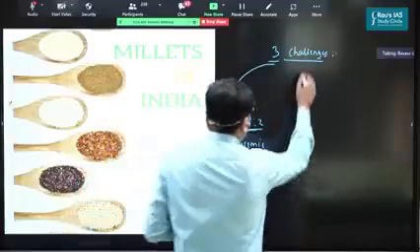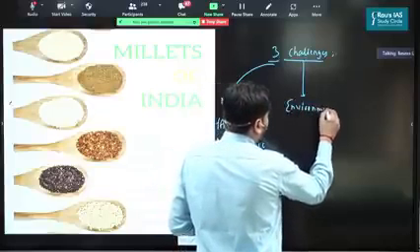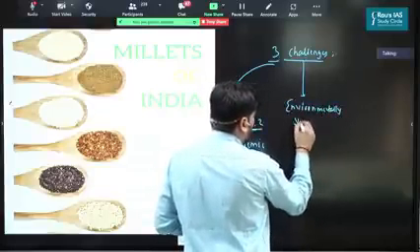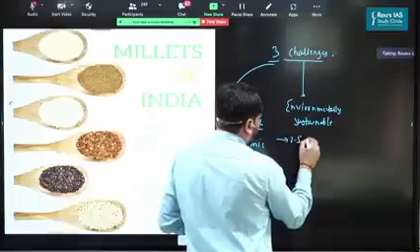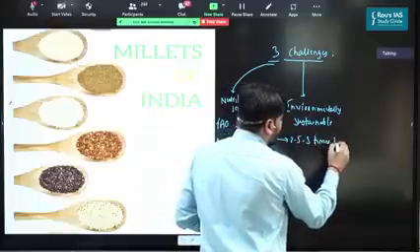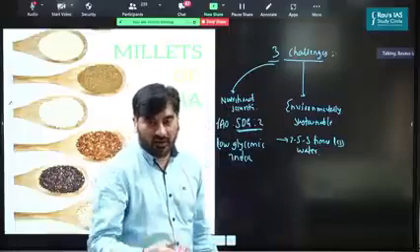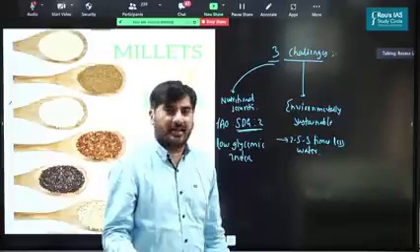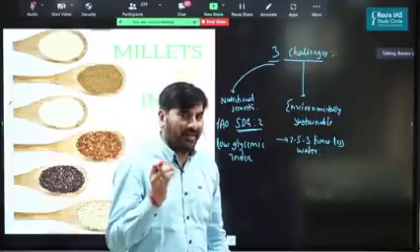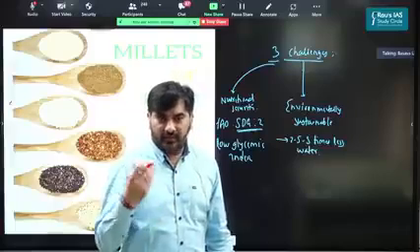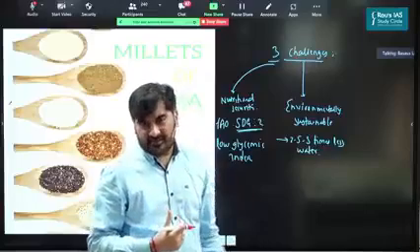The next thing is millets have a potential to promote environmentally sustainable practices. How? The millets as such consume almost 2.5 to 3 times less water in comparison to, say, rice and wheat. So they are less water intensive. The agriculture sector is using almost 85% of overall water in India. So by promoting millets, we can enhance the water use efficiency and address the present water crisis.